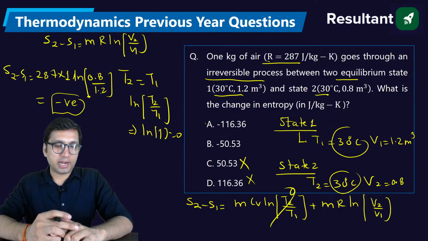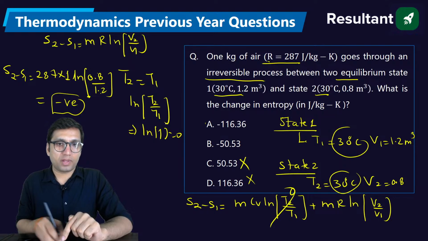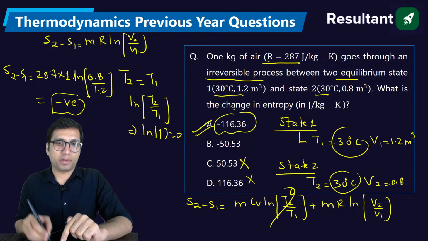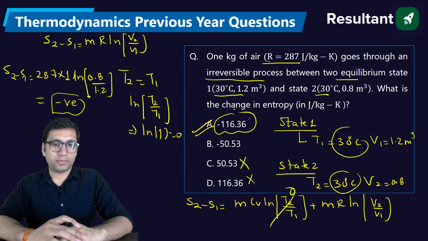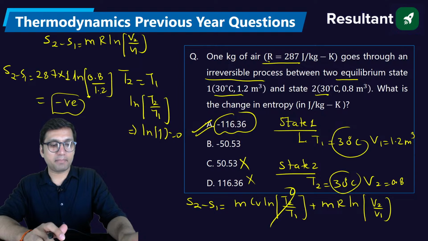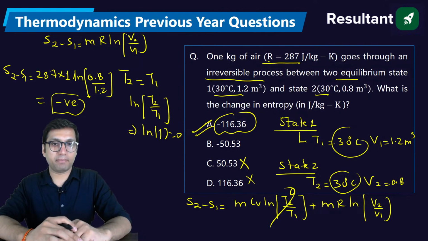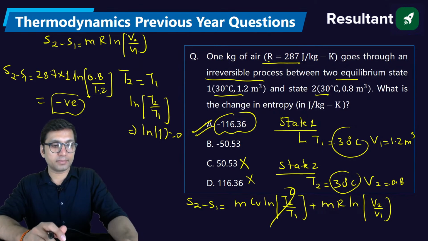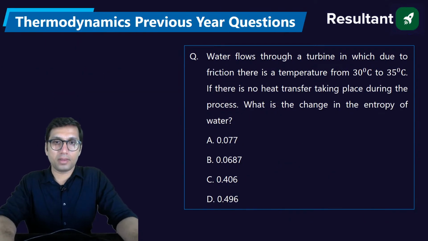Now we need to understand one thing, that calculator is allowed. If you solve it, you will get option A, because as I mentioned, calculator is allowed. So option A will be the right answer if you do the calculation. Clear to everyone? Yes, everyone. Are you getting minus 116.36? Okay.